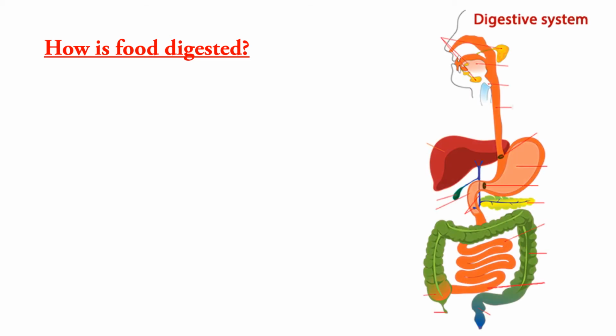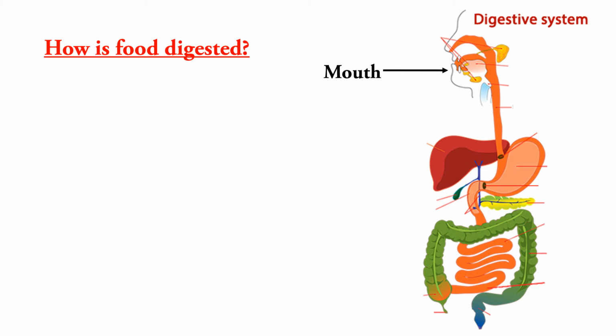Now we know what is digestion. The next thing we should understand is how food is digested. So what are the steps that take place during the digestion process? Digestion starts when we start eating or when we start chewing a food. So it starts from the mouth.